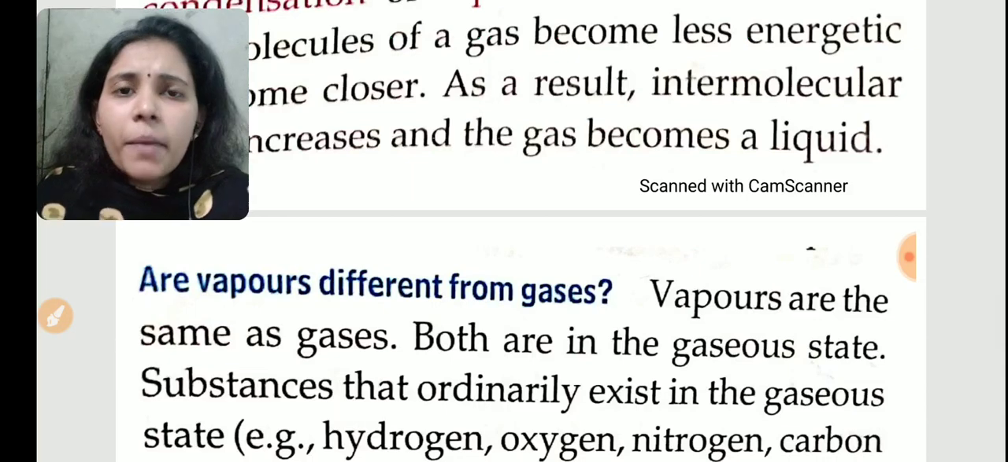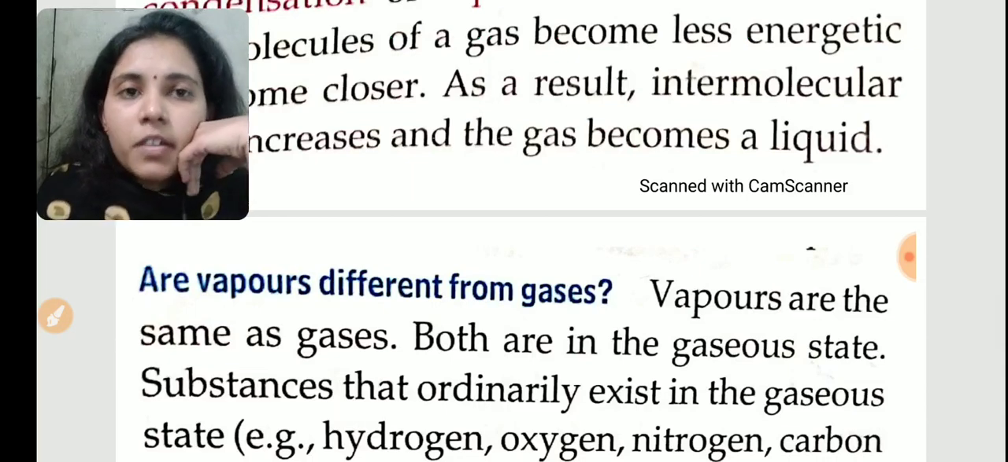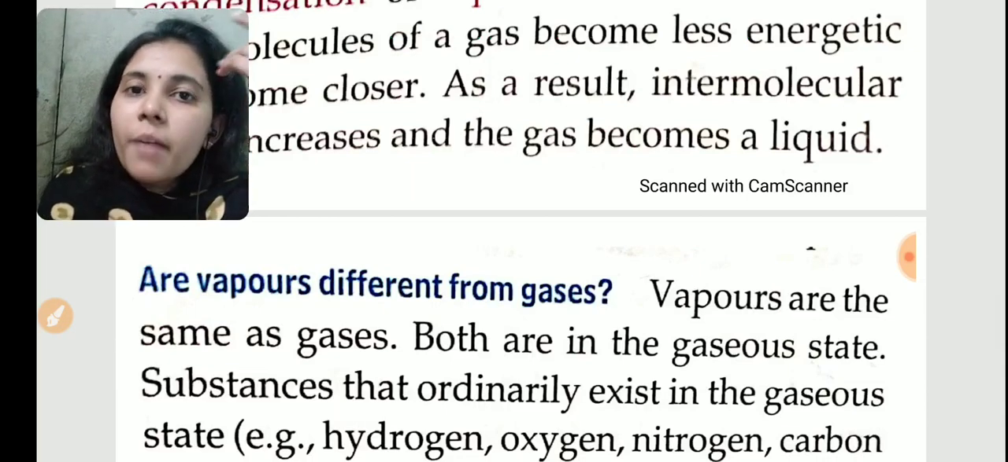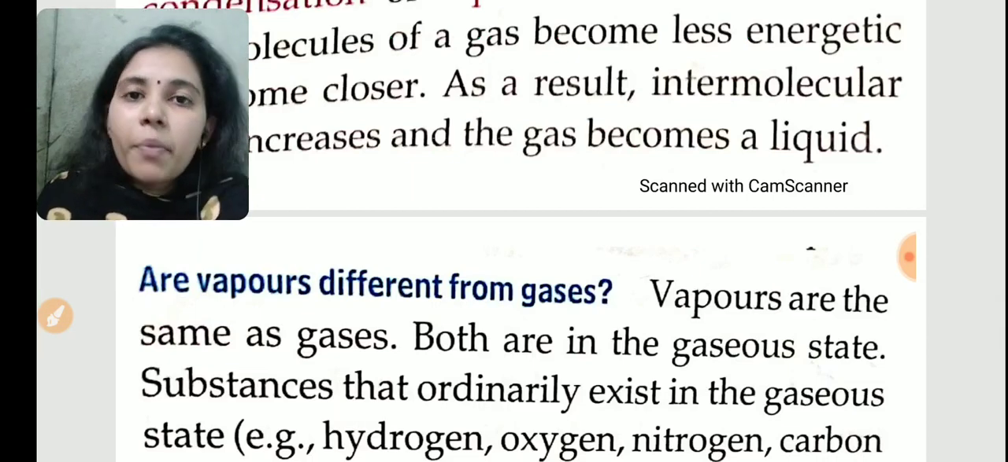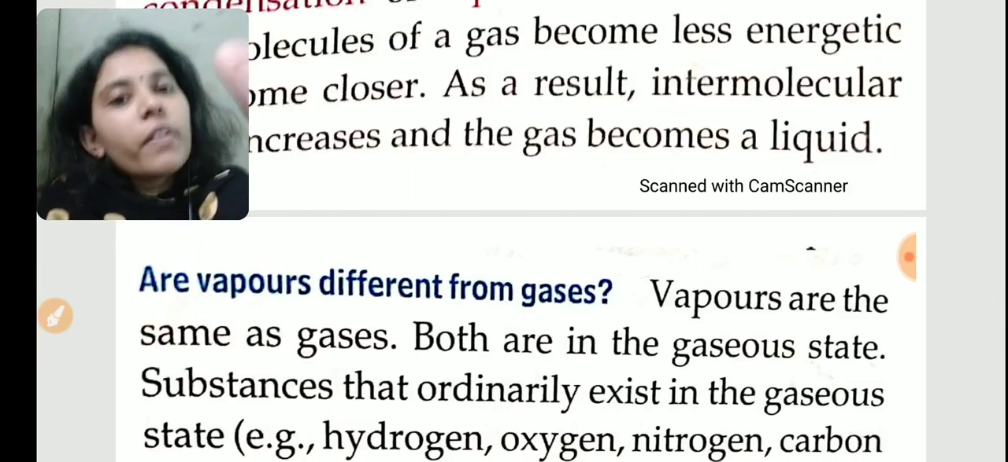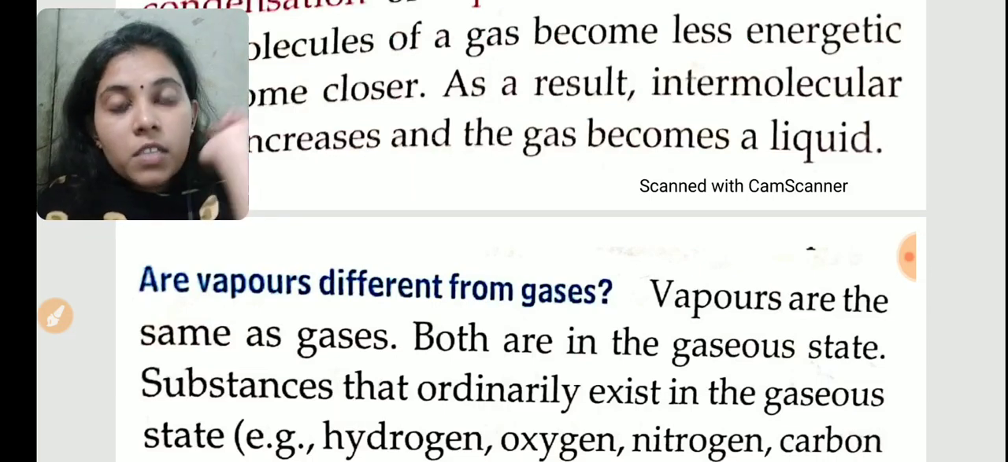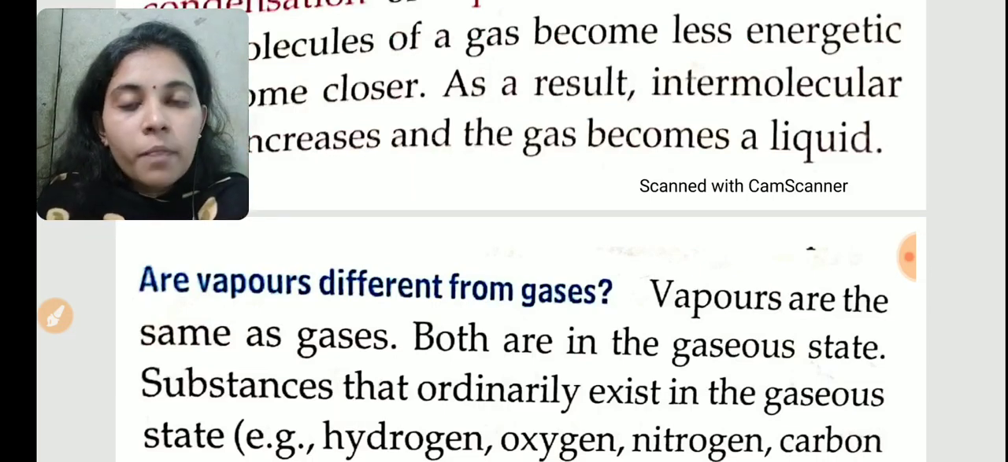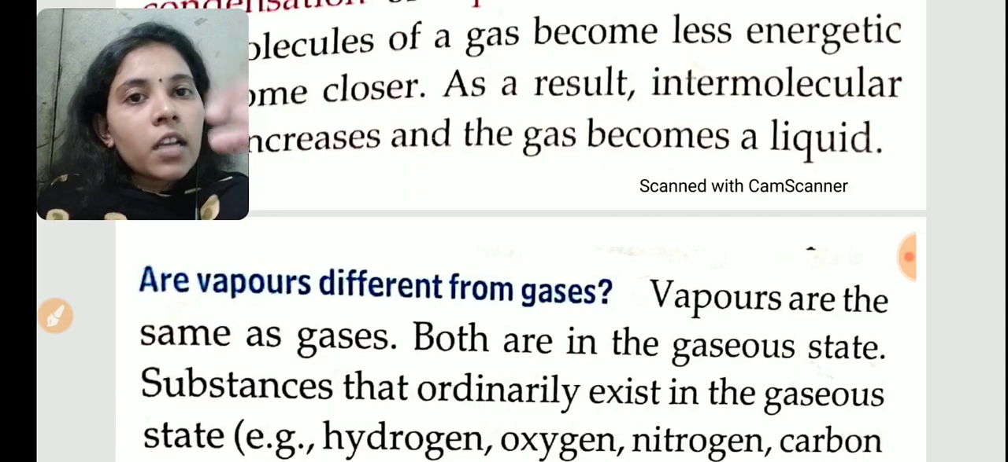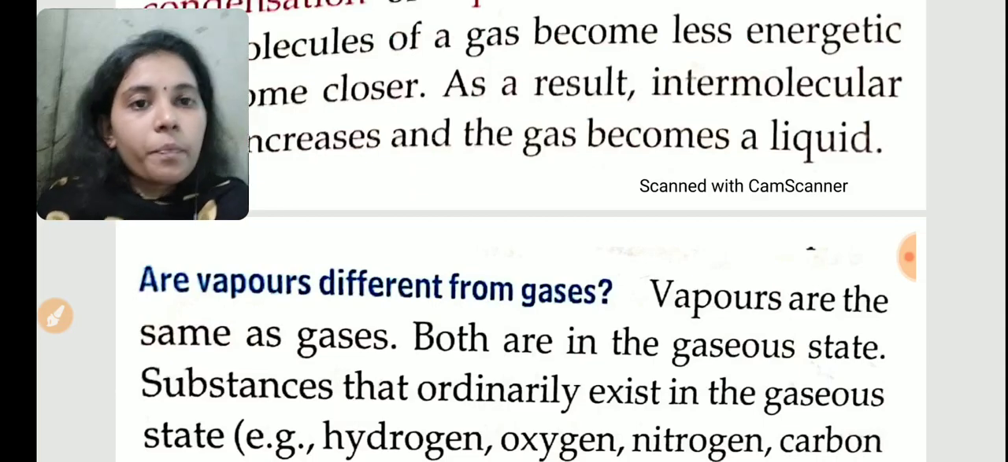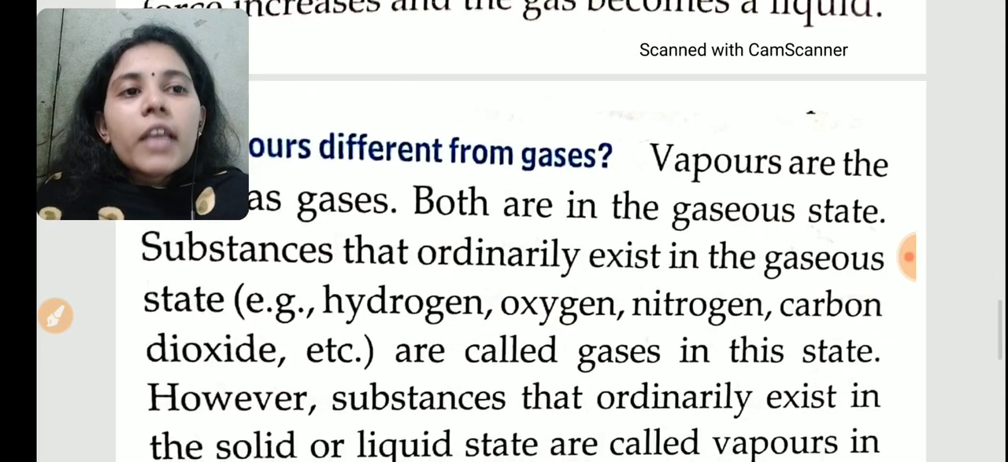Then, are vapors different from gases? Are water vapor and gases different? No. Water vapor and gases are the same. Instead of gas, we can say vapor also. Both are the same only. In the coming chapters it will sometimes be mentioned as vapor form only. Vapor means a gaseous state. Another name for the gaseous state is vapor. Both are in the gaseous state.